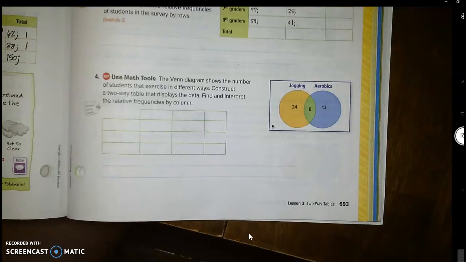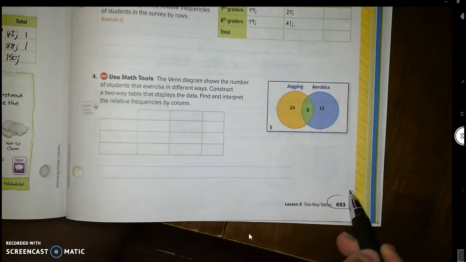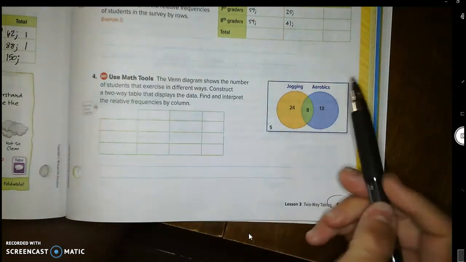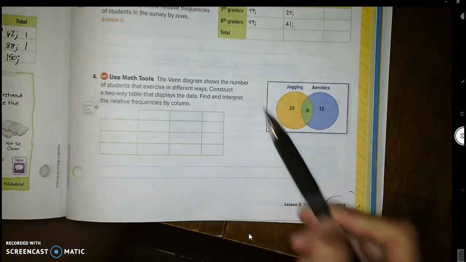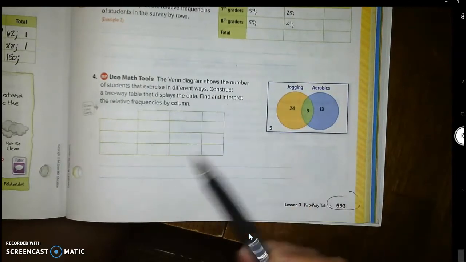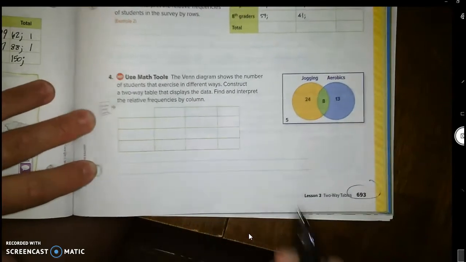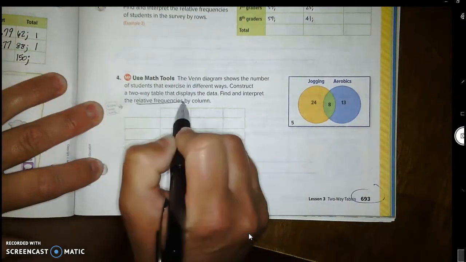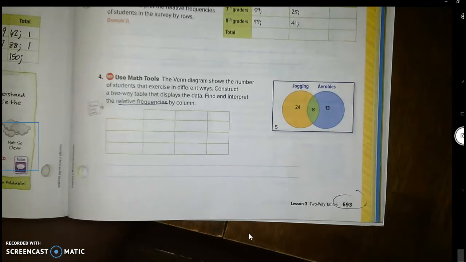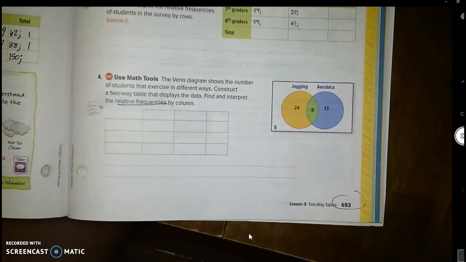Guys, so I've had a number of you ask me about question number 4 on page 693, so I figured I would go over it with you, okay? So we have this Venn diagram, and we have to turn it into a two-way table, okay? And then we also have to figure out relative frequencies, and we need to do that, it looks like, by column, okay? So what does that mean?